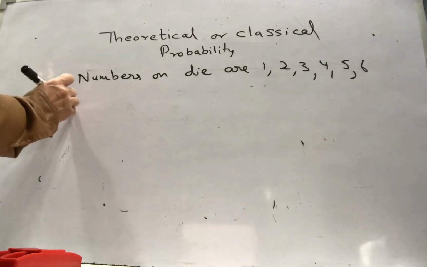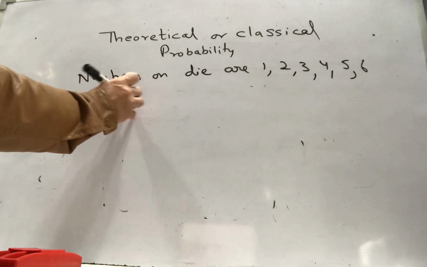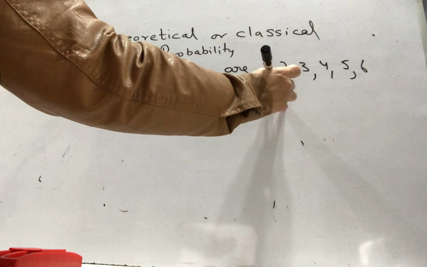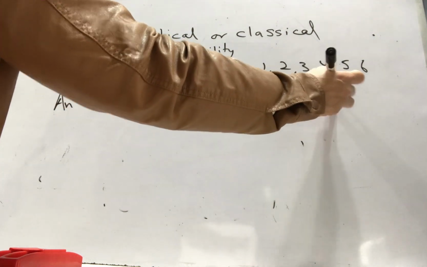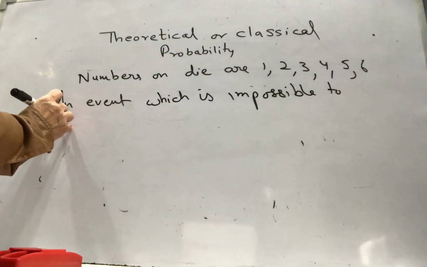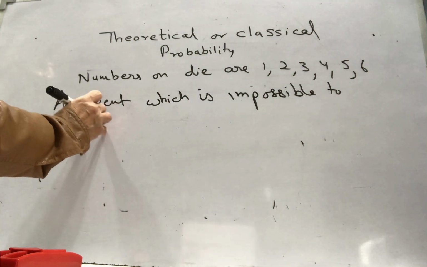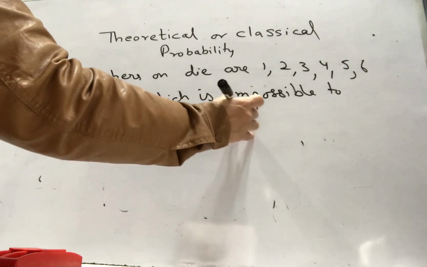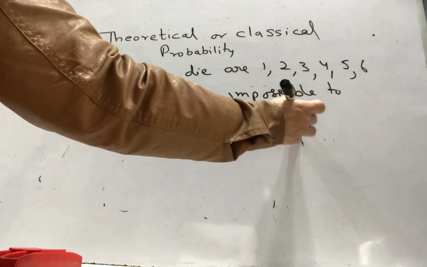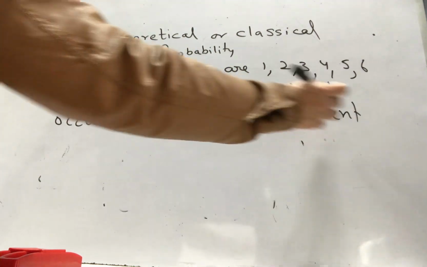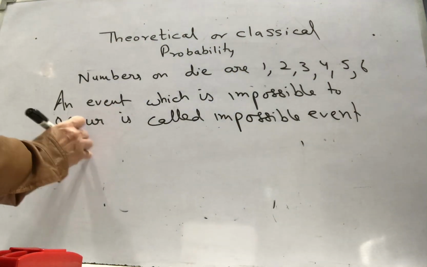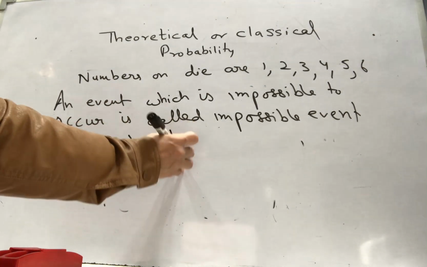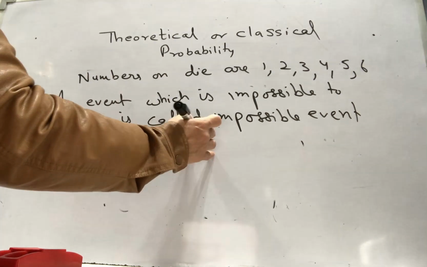So let's write an event which is impossible to occur is called an impossible event, and the probability will be 0.